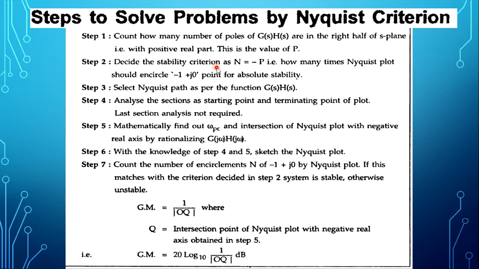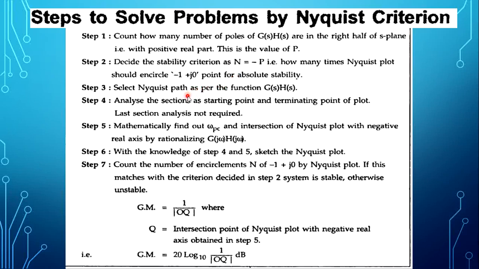Decide the stability criterion as N is equivalent to -P. For the system to be stable, the Z value should be equivalent to 0. That means N is equivalent to -P. So how many times should the Nyquist plot encircle the -1 plus j0 point for absolute stability? This point has to be cross verified for the system to be stable.